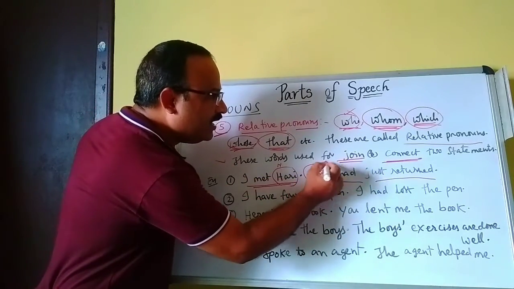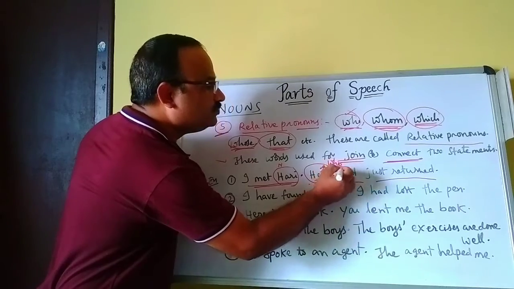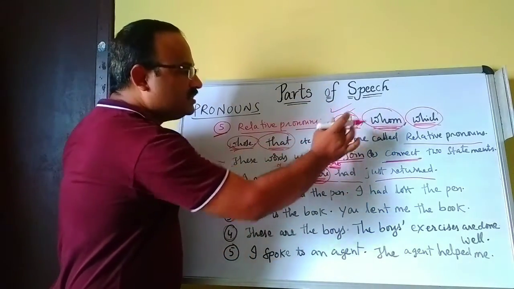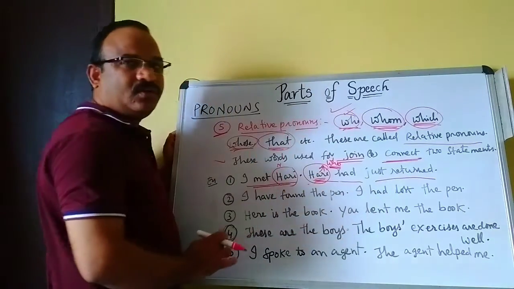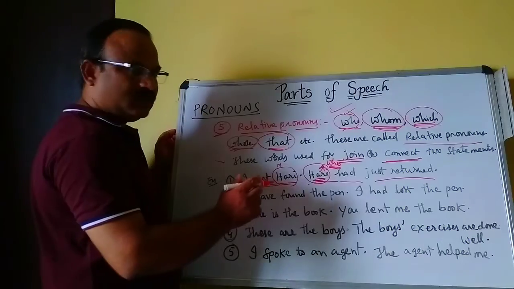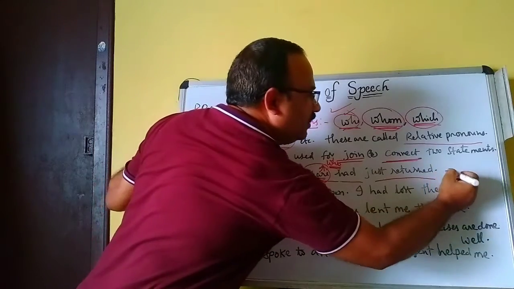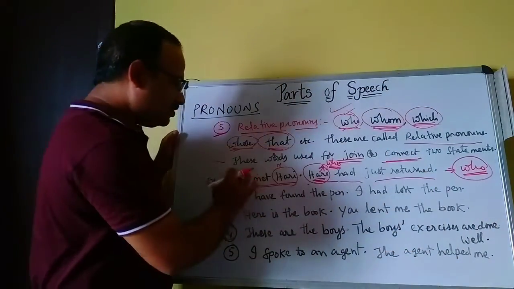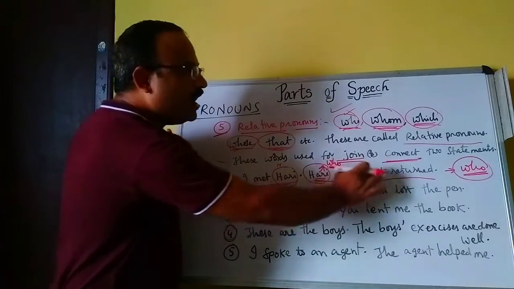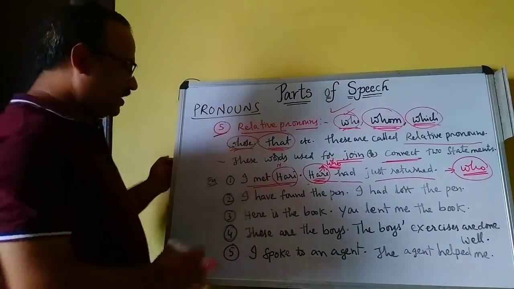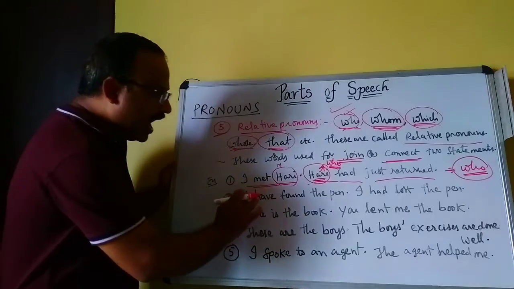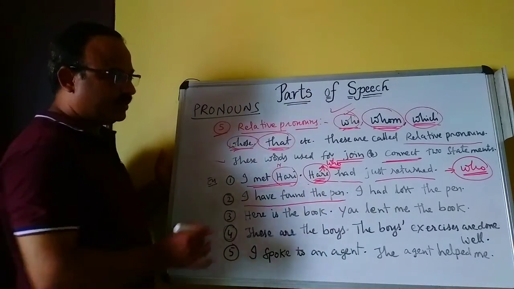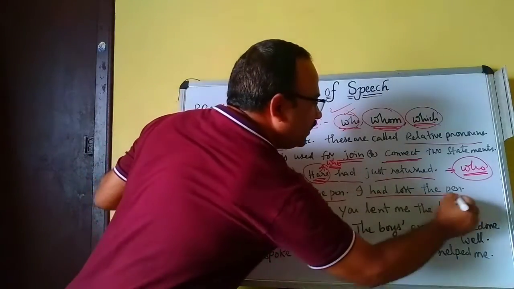Instead of Hari we should use who. Here who is a relative pronoun. So, I met Hari who had just returned. The second sentence. I have found the pen. This is one statement. I had lost the pen.